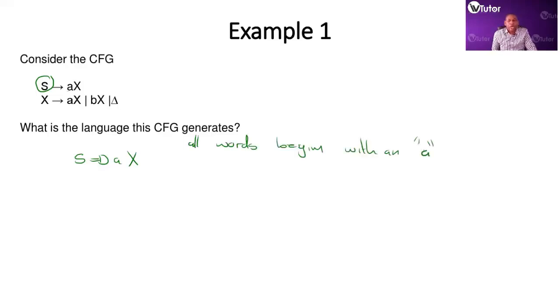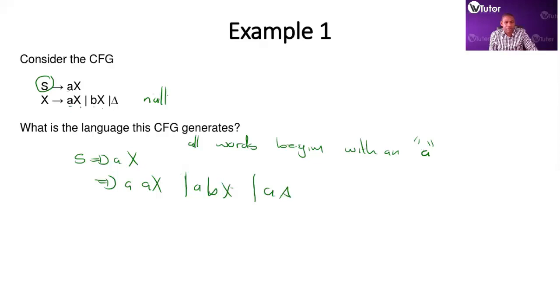So X, we now investigate what X gives us. X gives us AX, BX, or null, right? So generally, this means you have got X, you can produce an A, you can produce a B, or you can stop at an A, right?